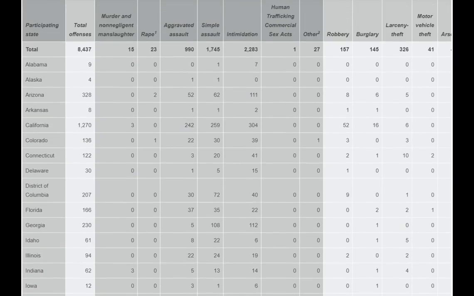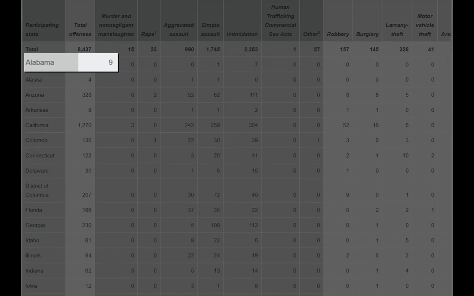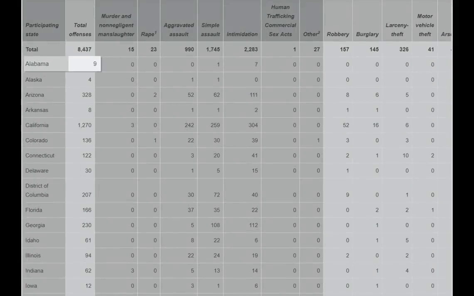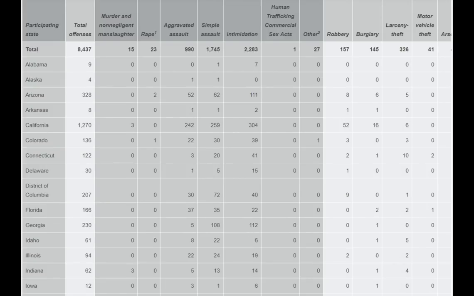For example, Deep South states like Alabama. One would think that if the rise in hate crimes were due to the rhetoric of Trump, you'd find large numbers in deep red states where his most devoted fans were. Yet when you look at a state like Alabama, we find that there's only 9 total hate crimes in the entire state for that year, which was a 47% decrease from the year prior. And of those 9 crimes, none of them were murder, rape, or aggravated assault, and just one was a simple assault. So this is a pretty incredible statistic that there was only 1 hate crime assault in the entire state of Alabama in 2017. And this wasn't an anomaly limited to Alabama.